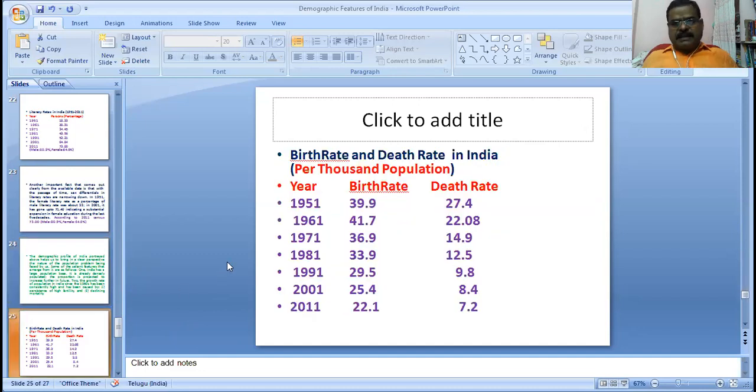Now we discuss another demographic feature, birth rate and death rate in India per thousand population.